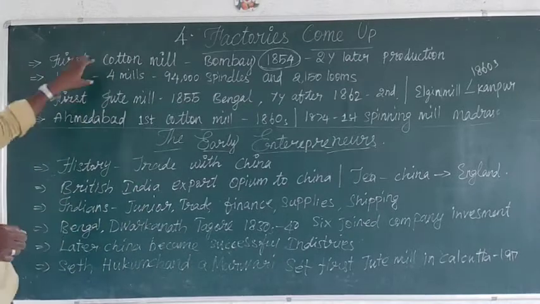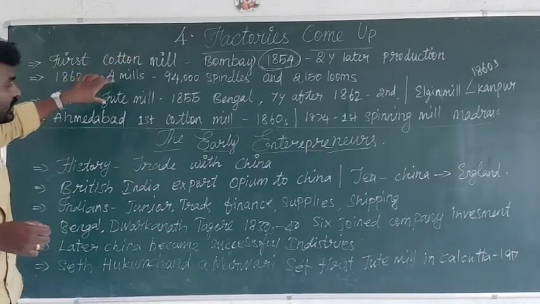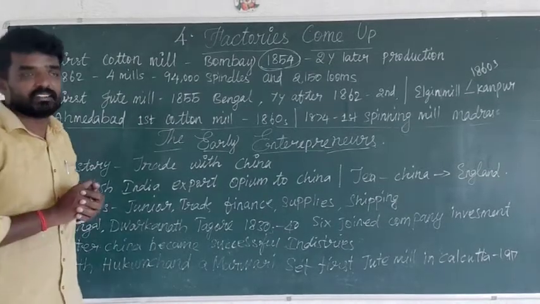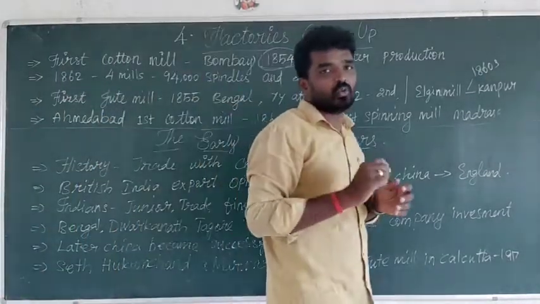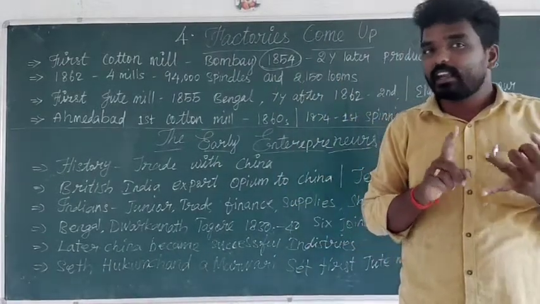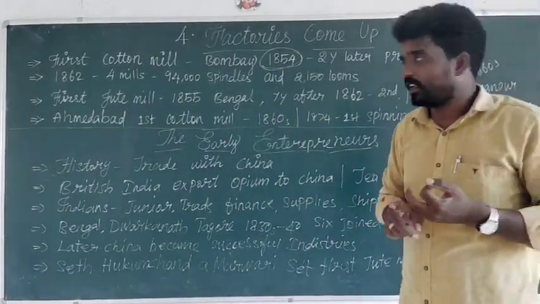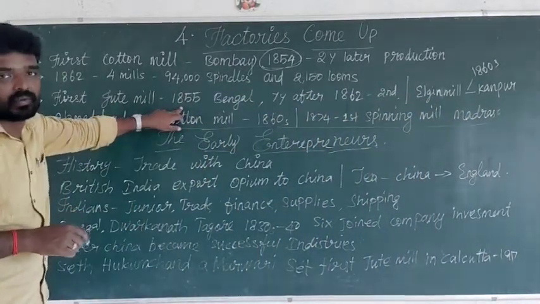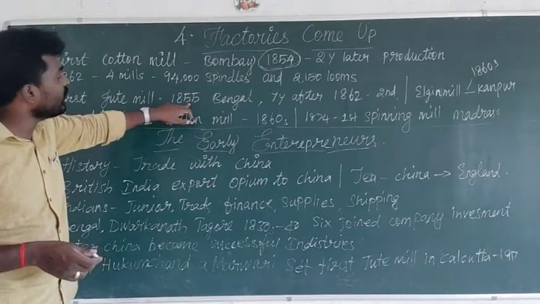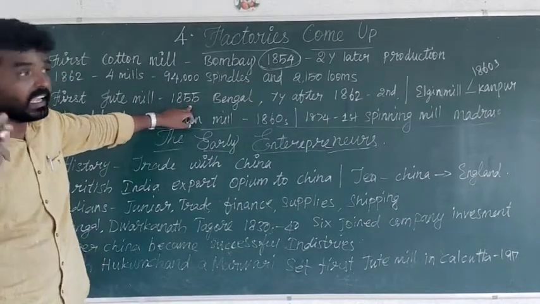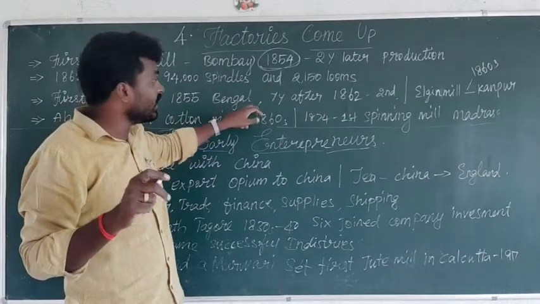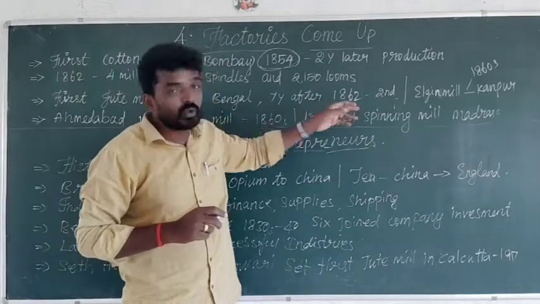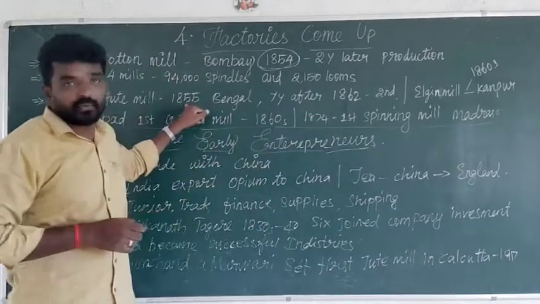So these are cotton mills. Then the jute mill. Which countries are placed first in jute production? Bangladesh and India; next only China. The first jute mill was set up in Bengal in 1855. After seven years, in 1862, the second mill came.